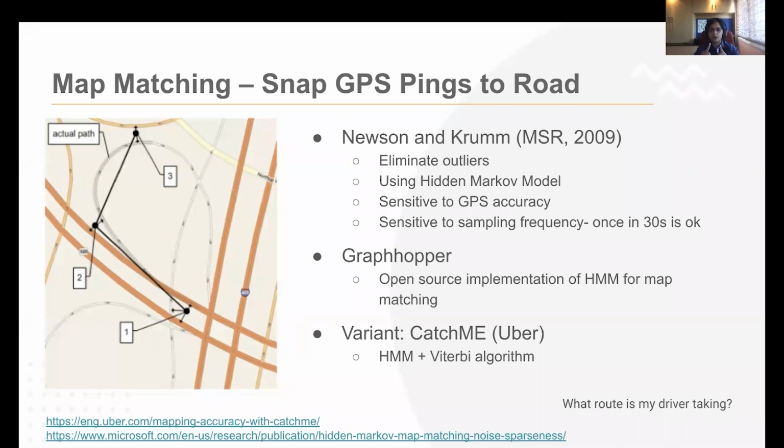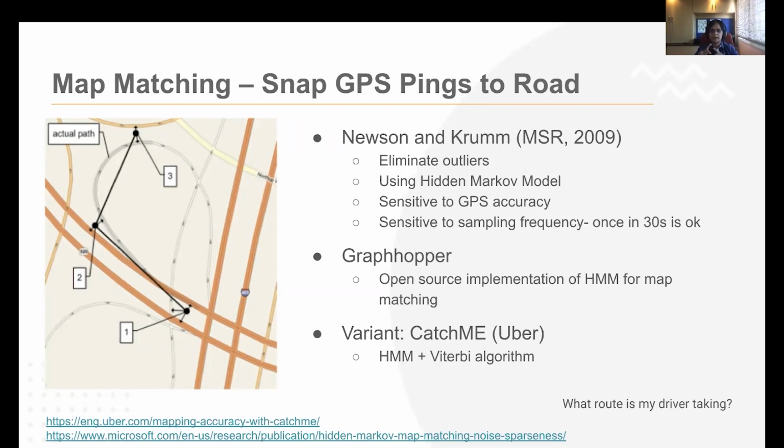We also want to ensure that the sampling frequency is between 1 and 30 seconds. Now, this will vary based on your battery constraints and stuff. They also talk about that. So what they have found is about 15 to 30 seconds should be good enough for us to make these kind of extrapolations, right? Or this kind of mapping.